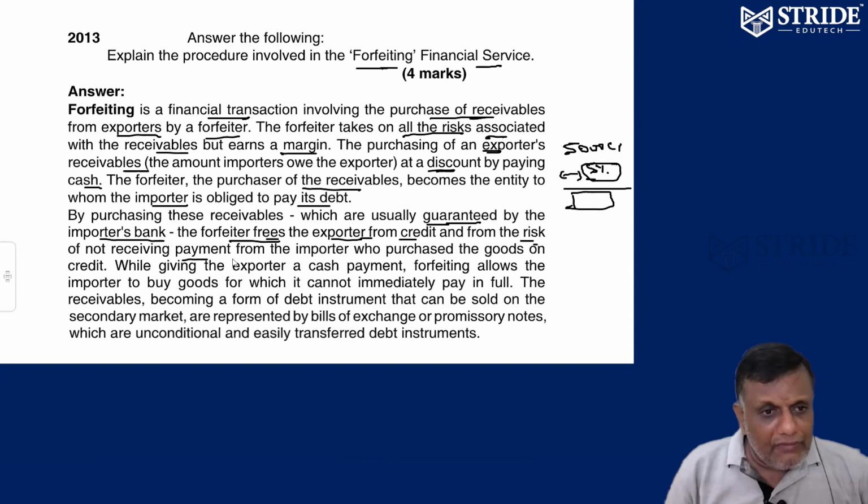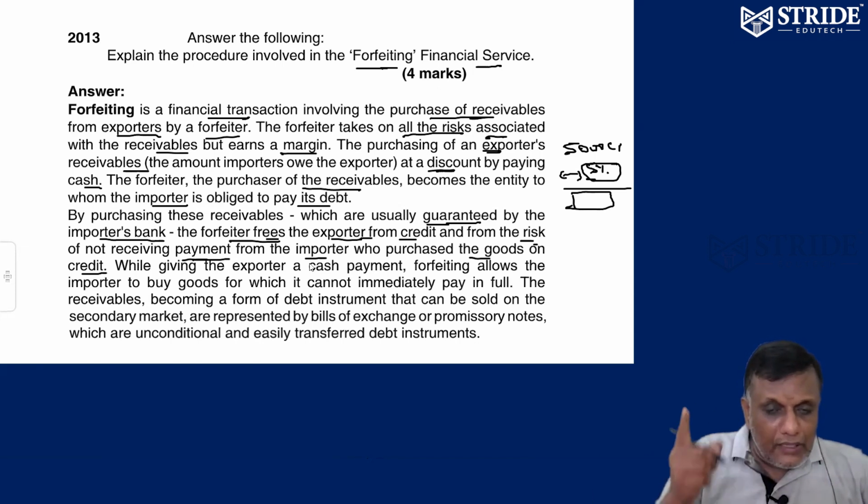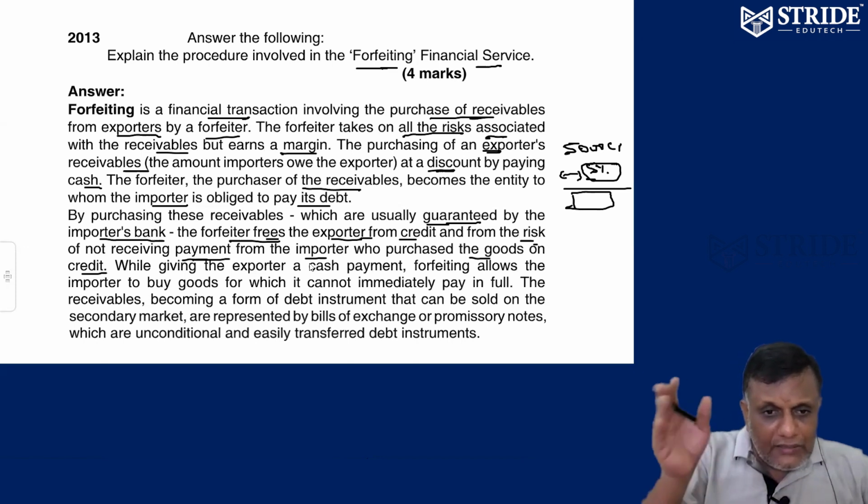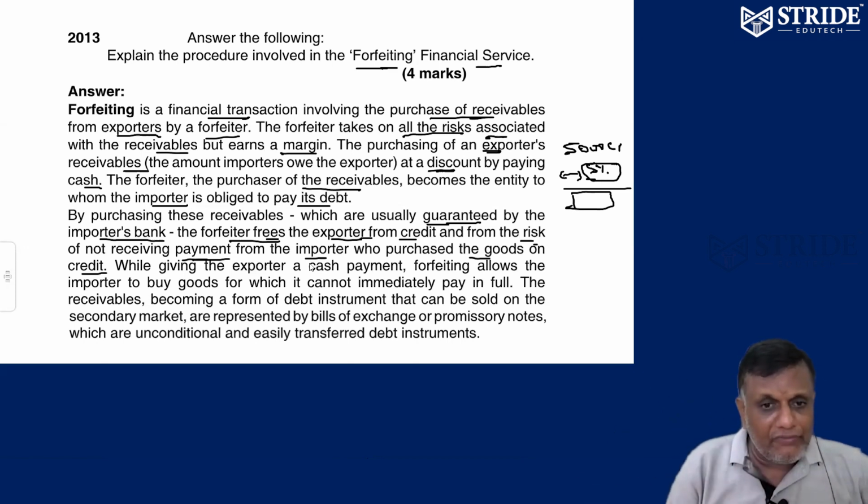The risk of not receiving payment from the importer who purchased goods on credit is gone. One year after, the forfeiter will take care of the Chinese payments. Tata will no longer be connected with Chinese payments. Tata hereafter will not collect any payment from the Chinese; only the forfeiter will collect all the payment. Automatically, the exporter will be totally freed. The forfeiter makes a payment to the exporter by purchasing the receivables from the importing country. That's the point.